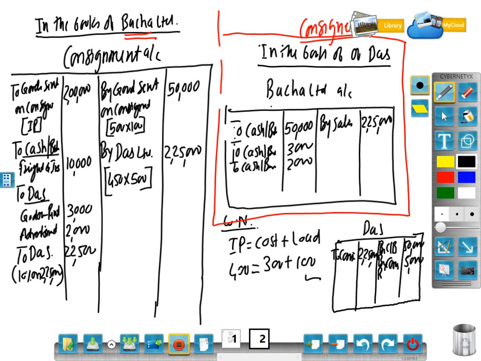So here by consignment 22,500, and here Bacha Limited, due to commission 22,500, because from Bacha Limited, Das Limited has to receive that 22,500, so debtor. Okay.